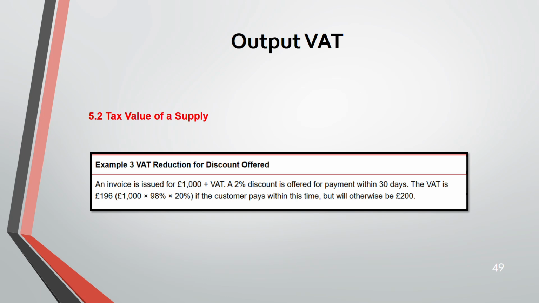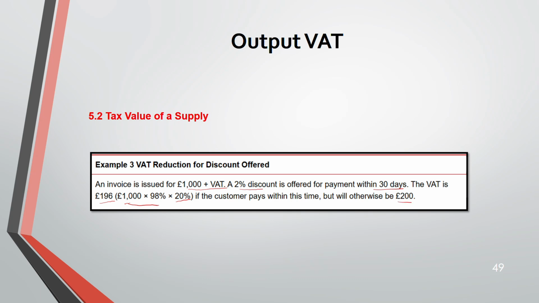Now, let's see here where discount is given. So, there was an invoice that is issued 1000 plus VAT. Okay, a 2% discount is offered for payment within 30 days. If the customer pays within this time, okay, so what would be the VAT? 2% discount. So from this 1000, after discounting, will take 98% into 20. This is VAT. So VAT is 196. But otherwise, if you just take 20% on 1000, it would have been 200.